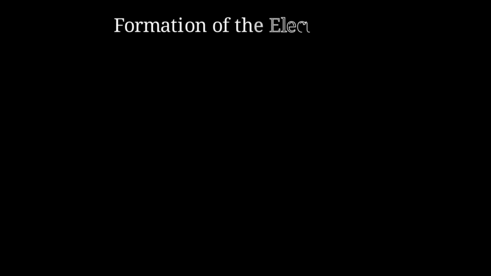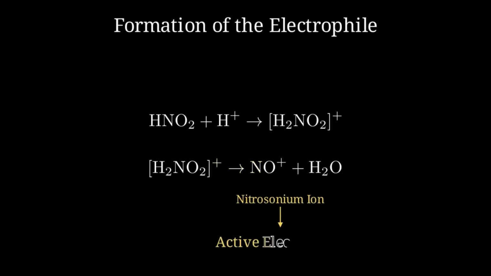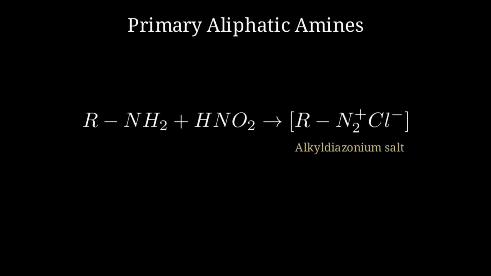The reaction begins with the protonation of nitrous acid to form the nitrosonium ion. This highly electrophilic cation is what actually attacks the lone pair of the nitrogen atom on the amine molecule, initiating the chemical change. Primary aliphatic amines react with nitrous acid to form alkyldiazonium salts.